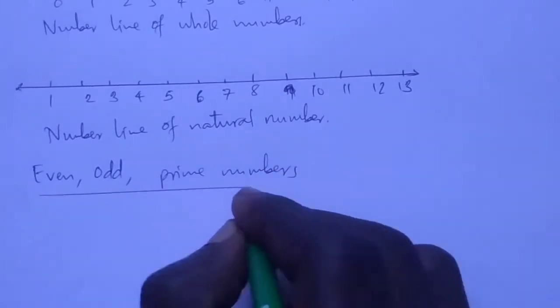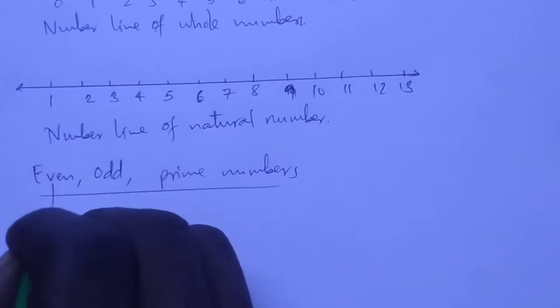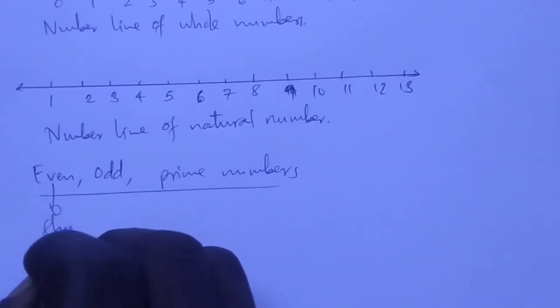Now let's discuss the meaning of even, odd, pamoja na prime. Natural numbers which are exactly divisible by 2 are called even numbers. Kwa Kiswahili wanaziita namba shufwa. So an even number is the number ambazo ni shufwa.